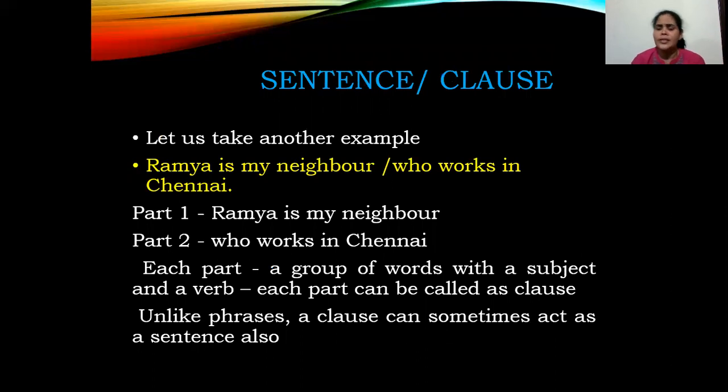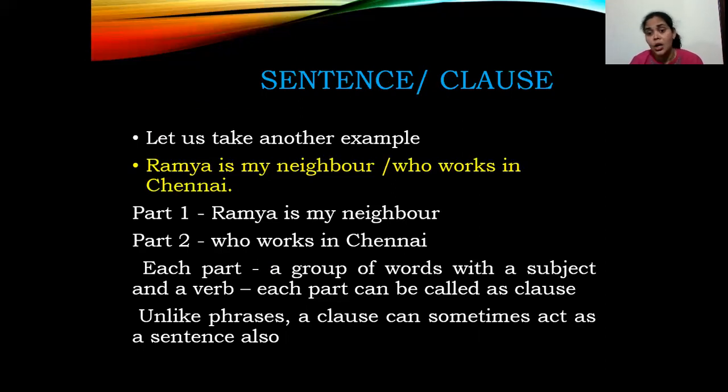Next, what's the difference between a sentence and a clause then? Let's take another example which is given here. Ramya is my neighbor who works in Chennai. I can divide the sentence into two parts. Ramya is my neighbor has a sense. Who works in Chennai? So these are two parts of the sentence. Each part can be called a clause. When I take the first part, it has a subject and verb. When I take the second part also, it has a subject and verb.